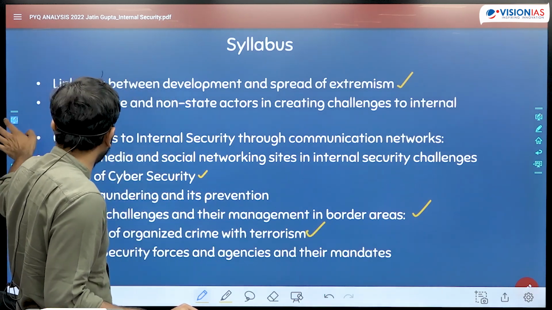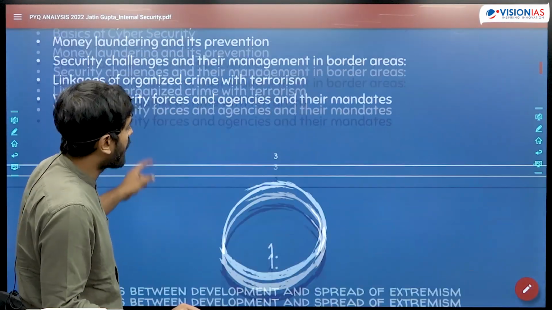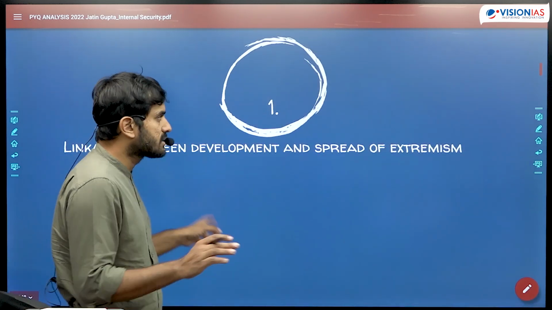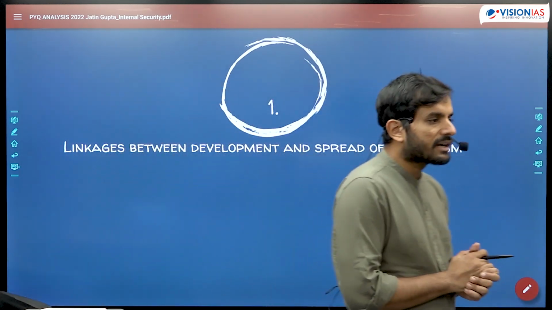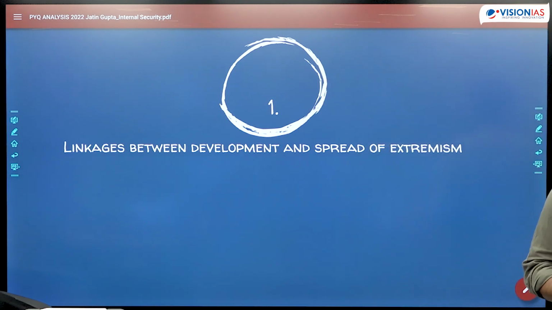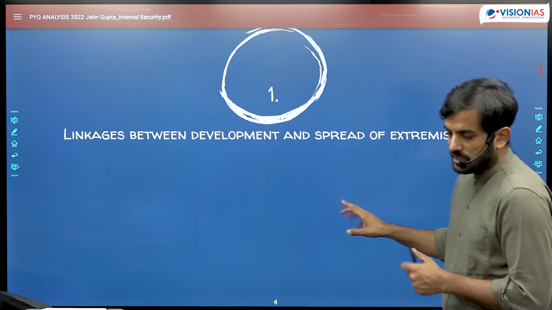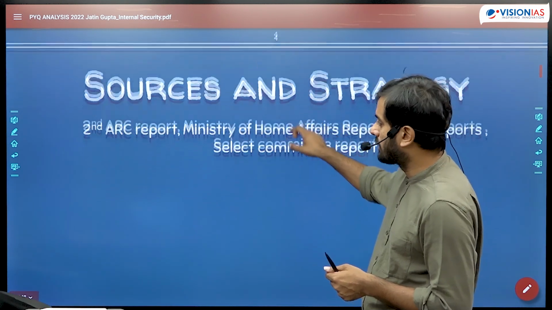Now let's jump into exactly what were the questions that were asked this year. So first is the question that was asked, question number 20 this year, and that was with respect to the topic of Maoism and Naxalism.